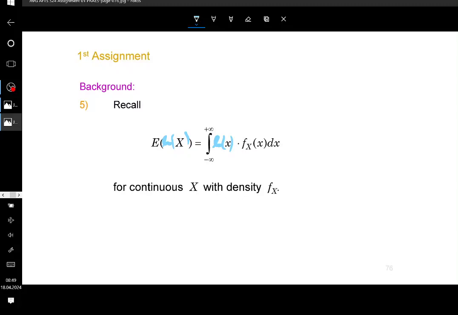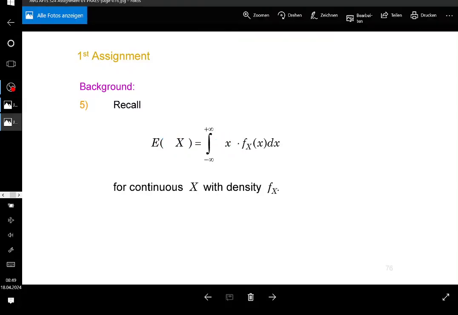Okay, so that's what it is, all right? And you will need this, and this is called the transformation theorem. We're going to talk about that in a discrete case, so I will illustrate the transformation theorem today, but I'll basically give you an introduction. So if you put that into a function, you simply need to put x into the function. So you transfer the realizations, but not the density. So the theorem is about not touching the density. You keep the density of x, and you simply calculate the expectation of the transformation.